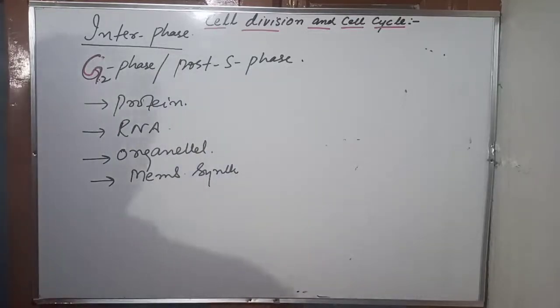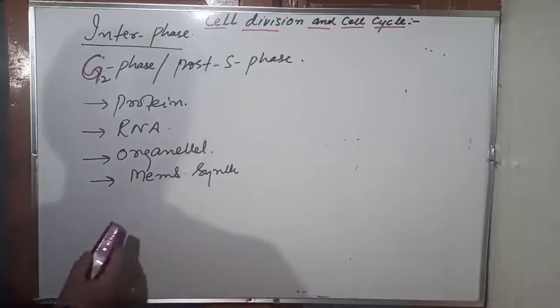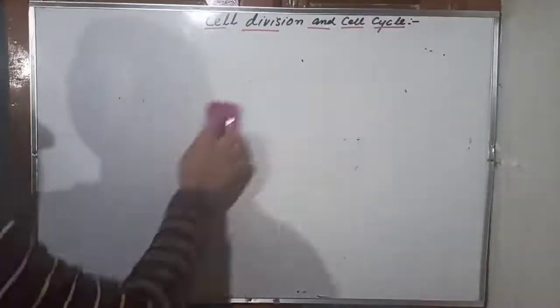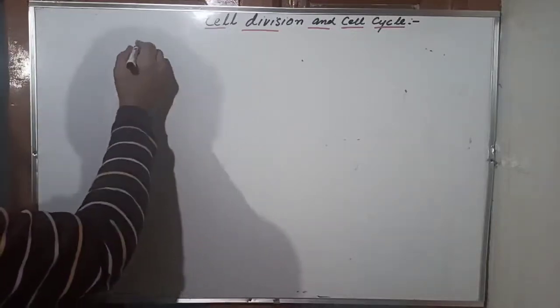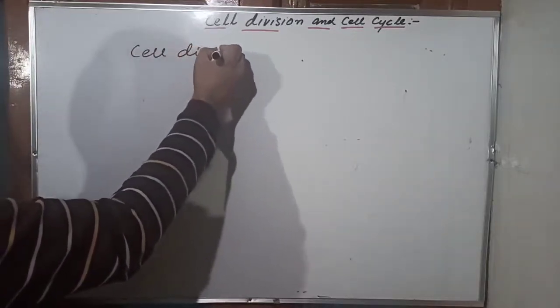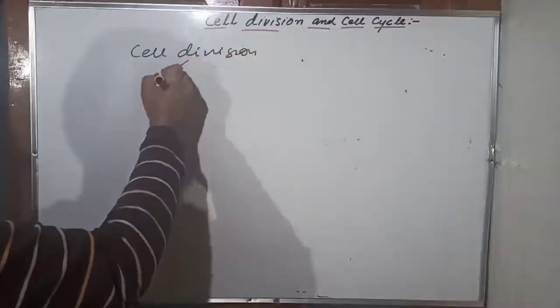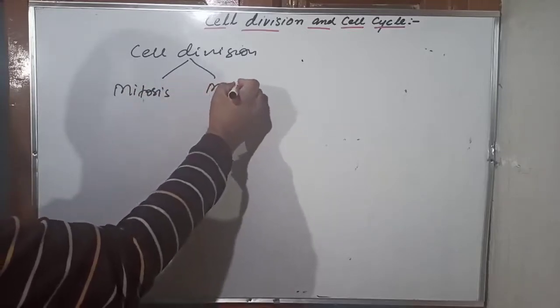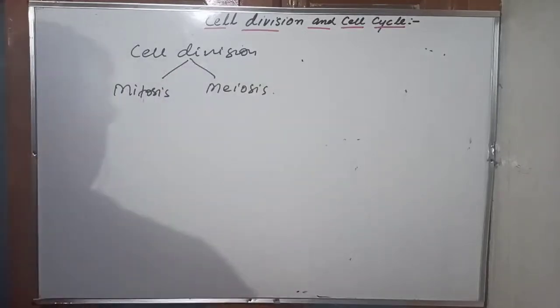Now after completing this interphase, G1, S and G2 phase, there is another phase of the cell cycle, that is M phase, or that is called as division phase. Let's move towards this phase. In the M phase, let me first tell you very clearly, the cell division in the eukaryotes is mainly of two types. One is called mitosis, another is called meiosis.